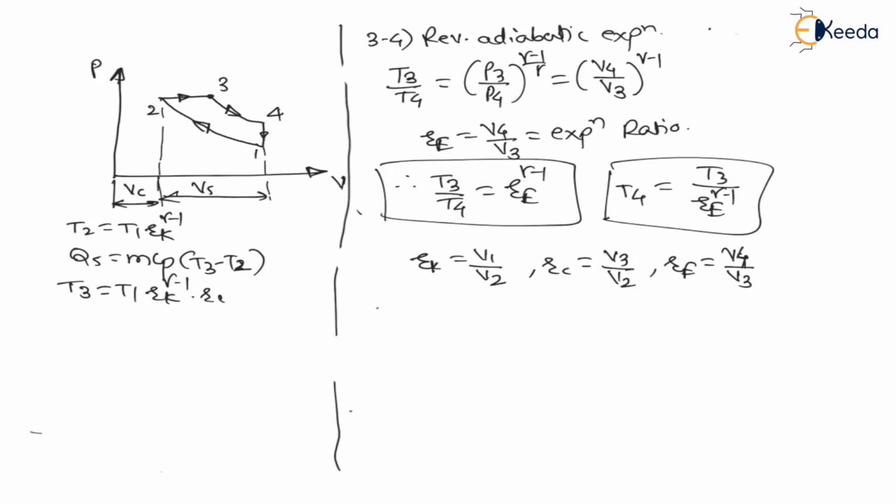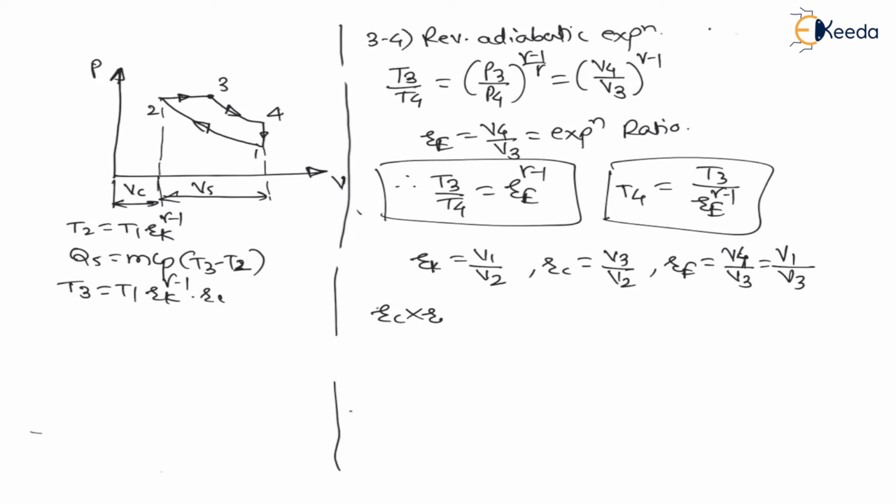And my dear students, we know that this V4 is equal to V1, because from 4 to 1 it is constant volume heat rejection. Therefore V4 is equal to V1, and we can say RE is equal to V1 divided by V3, right? Now let us multiply this RC with RE.